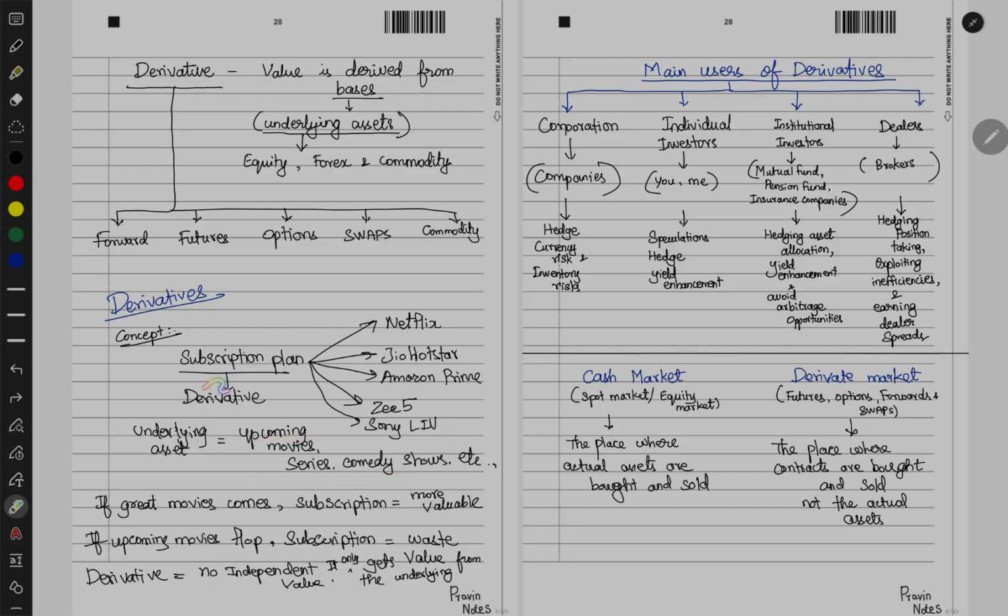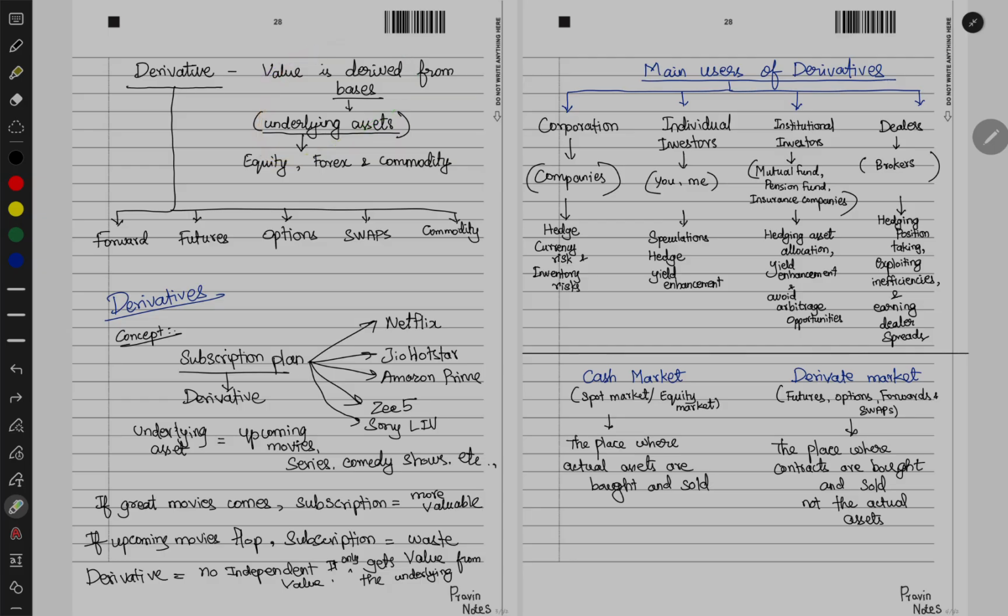So this can be called a derivative. It derives its value based on these. Now if a great movie comes, then the subscription is more valuable, and if the upcoming movies are flops, then the subscription is a waste. So a derivative does not have an independent value, it only gets value from the underlying. This same concept applies to the derivatives which we are going to study now.